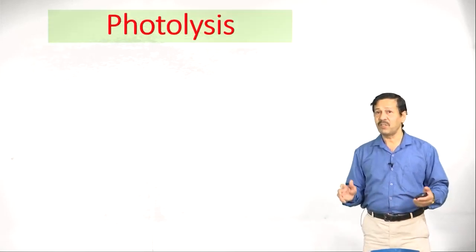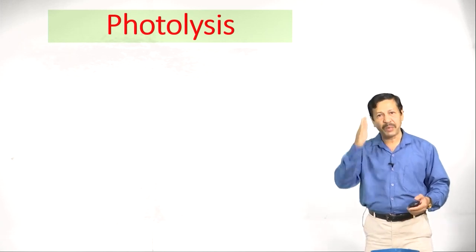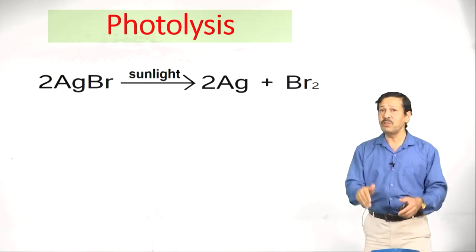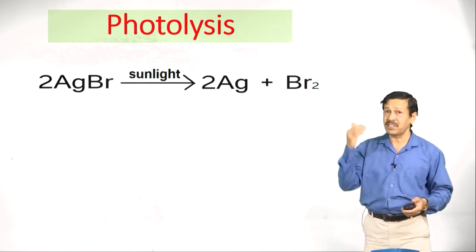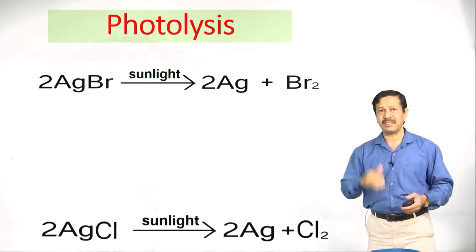Now, let us move on to the next one, that is photolysis. Photo, light, lysis, breaking down. During a chemical reaction, if light is used to break down the compound, then you call that type of reaction photolysis or decomposition by light.